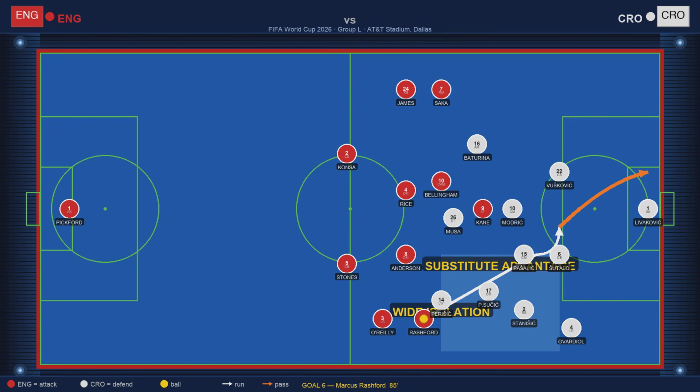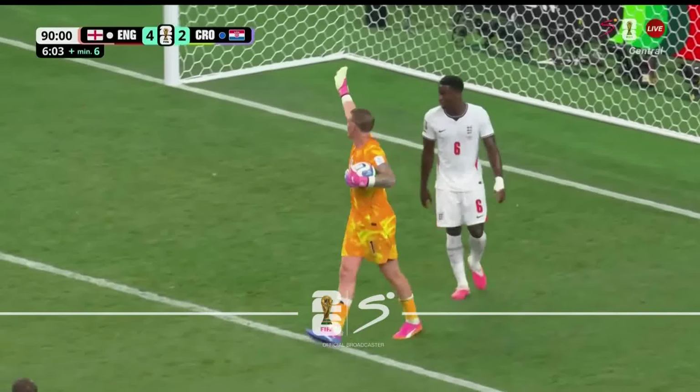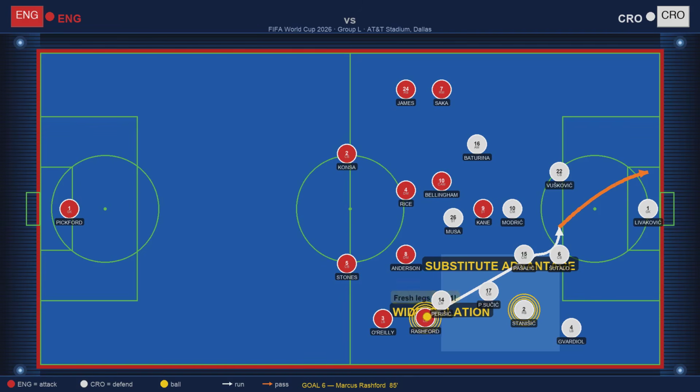Rashford drives down the line, cuts inside on his stronger right foot, and curls it across Livakovic into the far corner. Wide isolation executed in 7 seconds flat. There was no tactical solution for Croatia. England's tactical intelligence was evident in every goal.